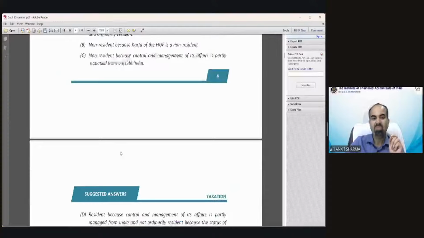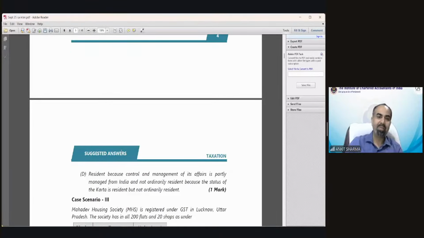Now you can see, resident because control and management of its affairs is partly managed from India, and not ordinary resident because the status of the Karta is resident but not ordinary resident. I hope it's clear. Any problem in this? So you can see if you know the provision well and if you know how to apply them, then question and solution would be, of course, easy.